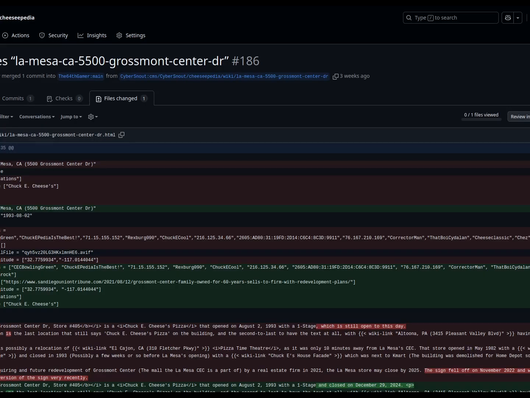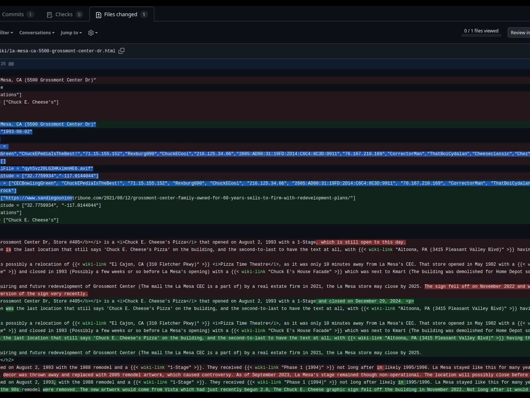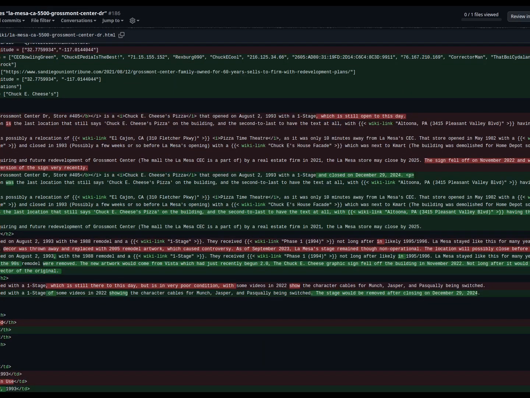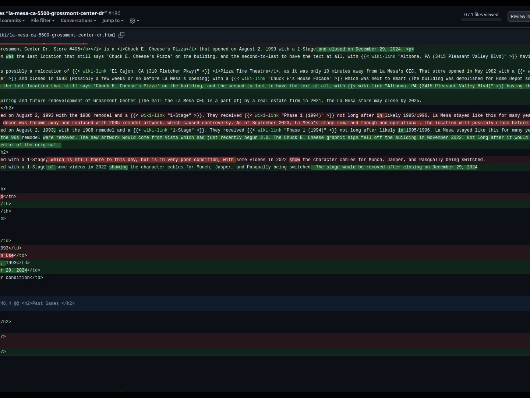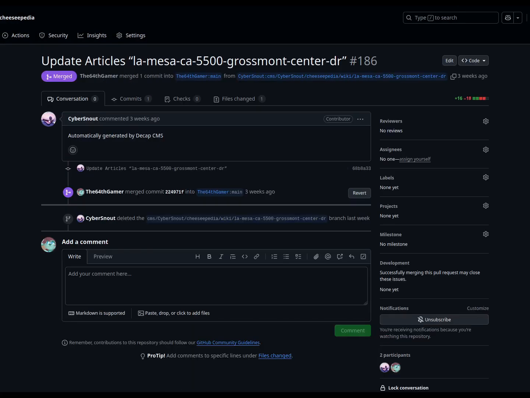I can go over to files changed. I can see what they changed. So some of the title stuff gets moved around. Oh, also this isn't very viewable on the thing in different aspect ratio, but I can see from the red and the green what's different about the article, and I can approve it, or I can leave comments and say, hey, please fix this article.